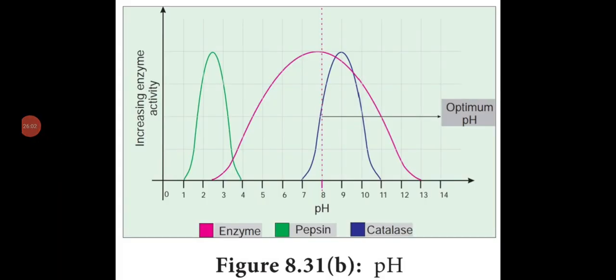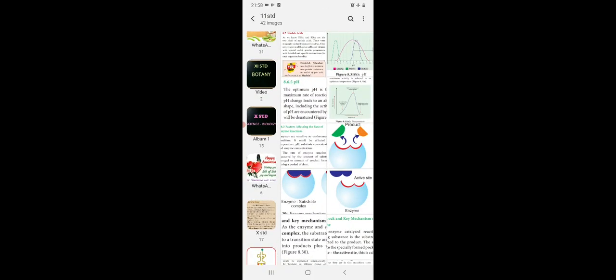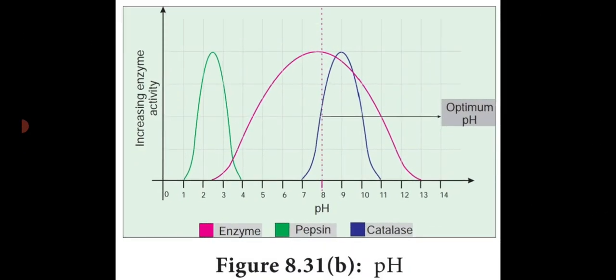Dear students, see the diagram. It is a graphical representation showing the increasing enzyme activity at optimum pH. So the optimum pH is the one showing the maximum enzyme reaction, but low and too high pH values, that is, a change in the pH value, affect the rate of enzyme reaction.